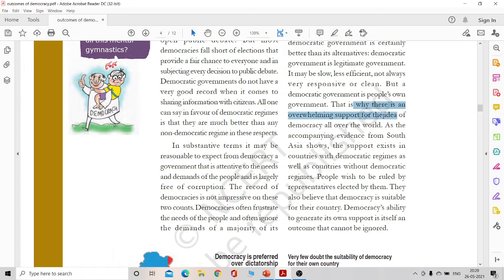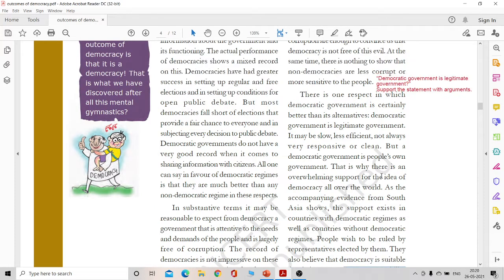And that is why there is overwhelming support for the idea of democracy all over the world. You can give the example that throughout South Asia, we see that the support exists. Why? Because the people wish to be ruled by representatives elected by them. They also believe that democracy is suitable for their country. So democracy's ability to generate its own support is an outcome that cannot be ignored, right?